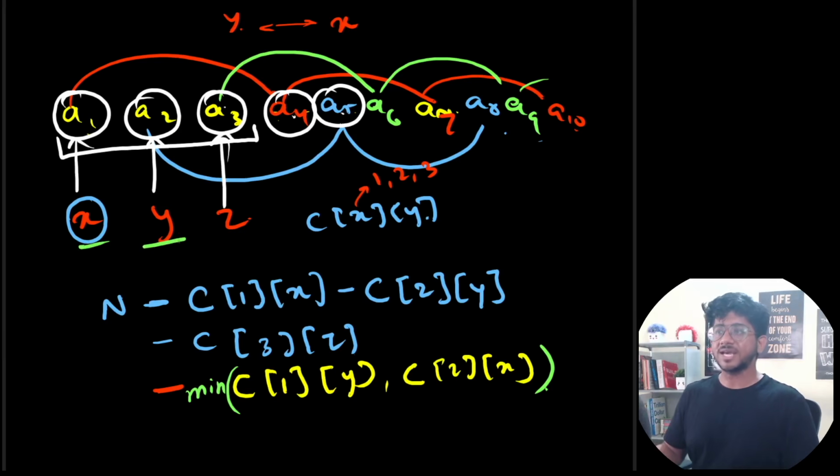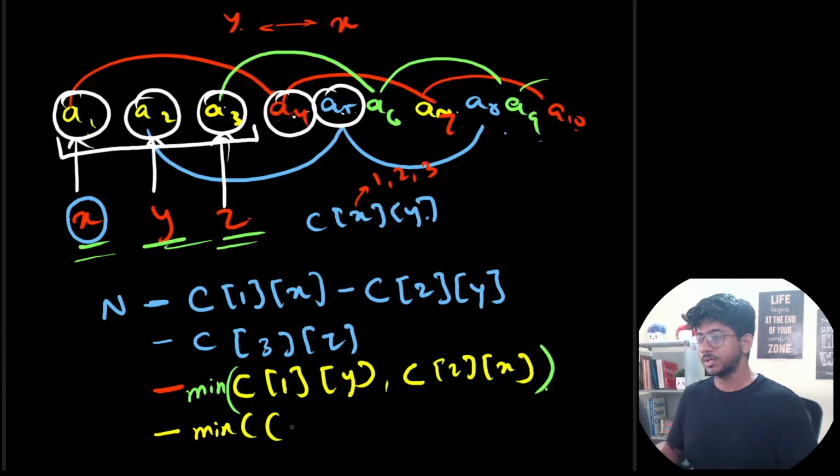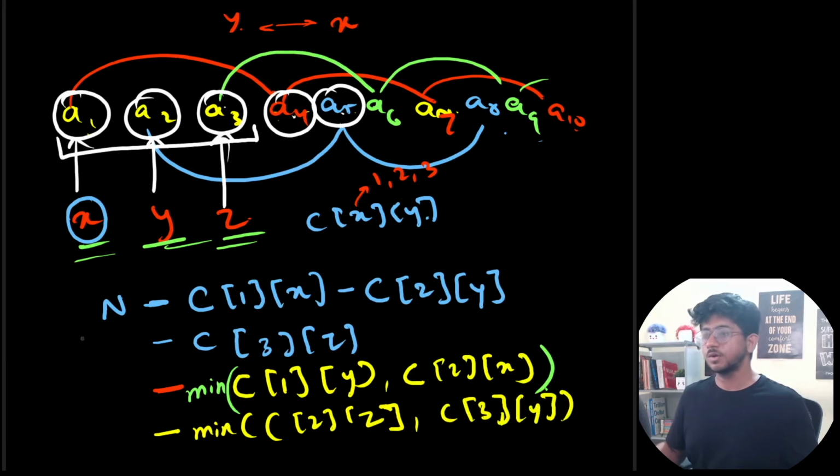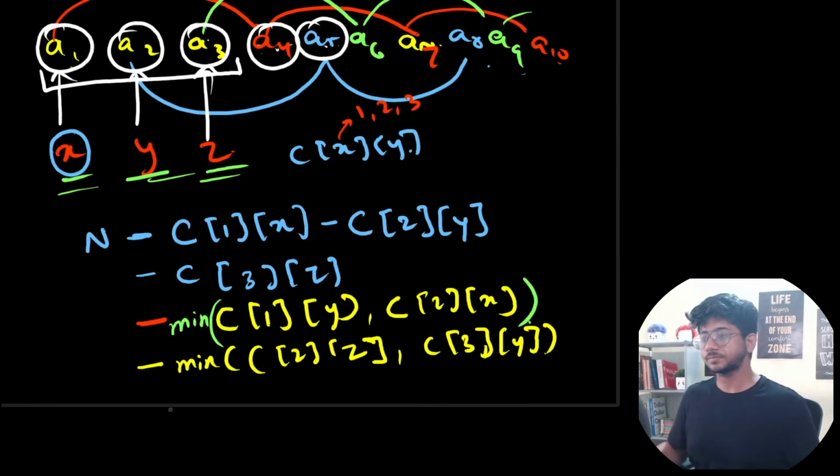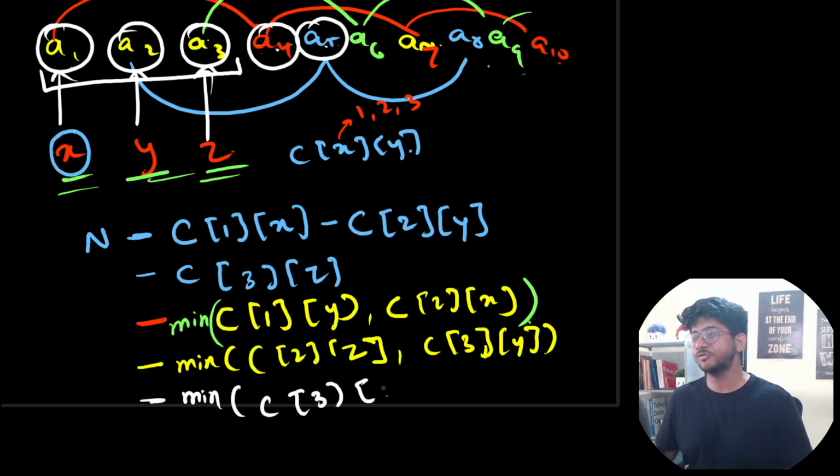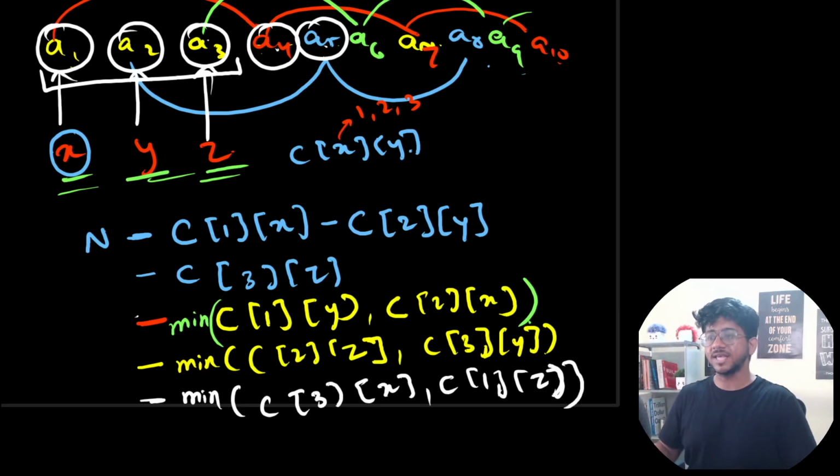Now since x and y cannot be same, y and z cannot be same, and x and z cannot be same, we can simply exclude also the min of c of 2 comma z, sorry, in the 2 whatever z's are there, and 3 comma y, okay? We can also subtract, because these are different colors, they will never influence each other. So c of third chain containing the first color and c of first chain containing the third color, right? We can swap among each other then. So these are all the things that we save using swap.